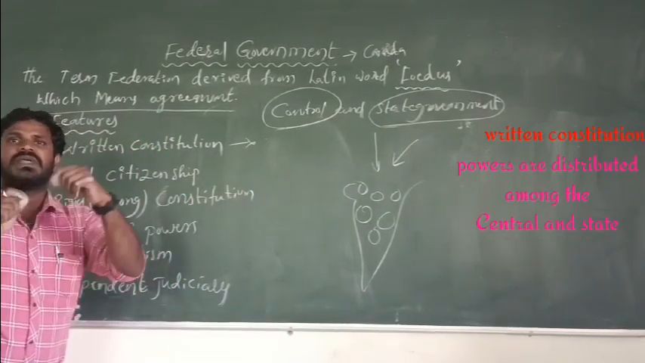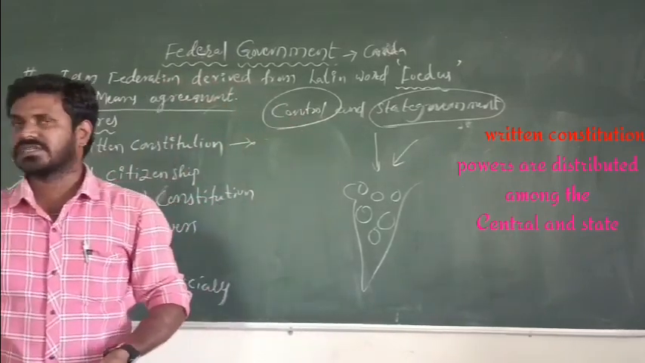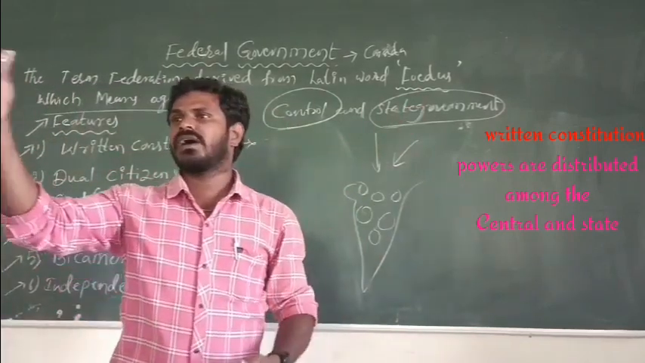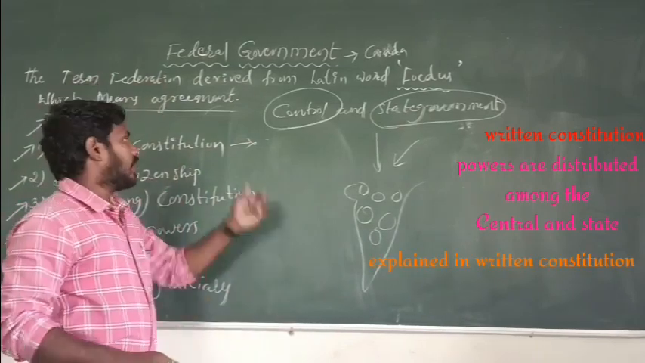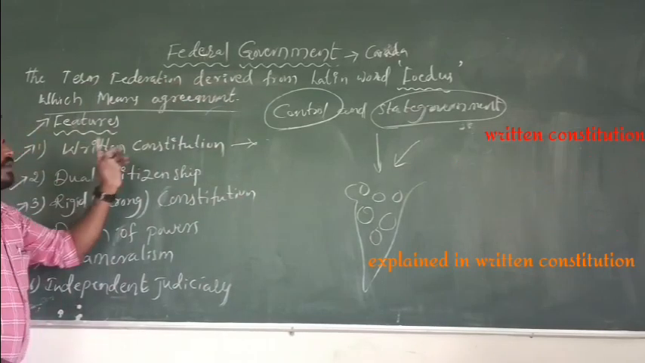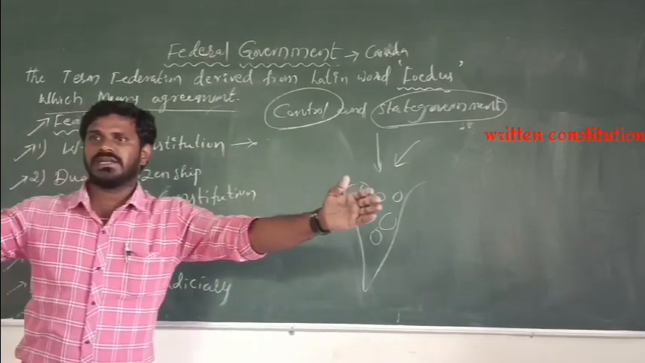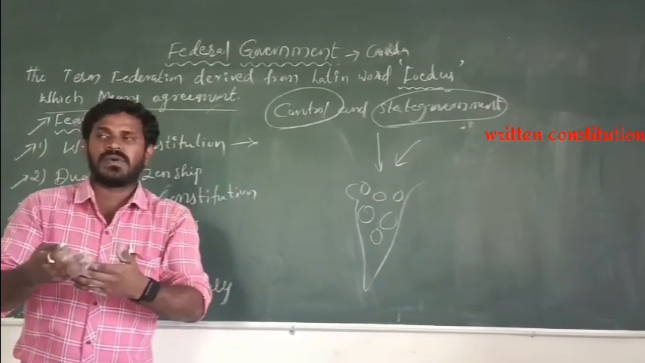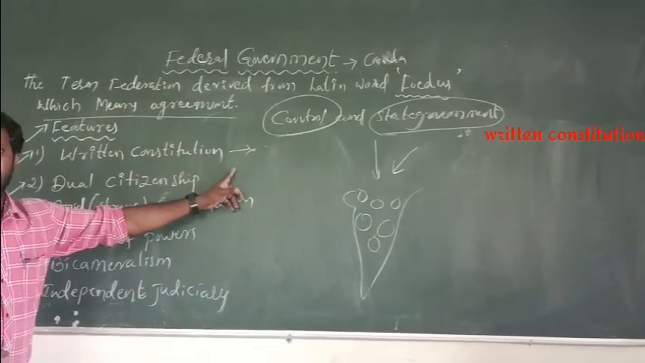A written constitution must explain what the Prime Minister of India's powers are, what the President of India's powers are, what the central government's powers are, and what the CM's powers, the Governor's powers, and the state government's powers are, clearly explained in a written constitution. Right? Powers are distributed between the central government and state government. For understanding and clarity, a federal government must have a written constitution.